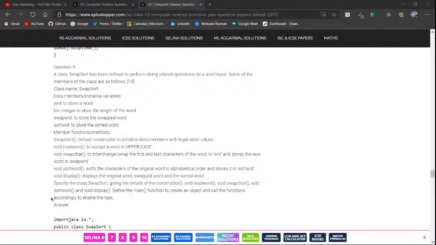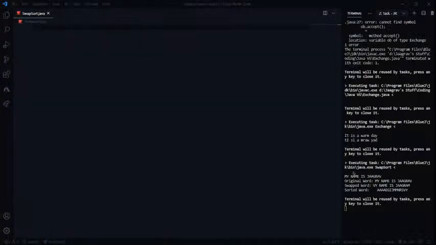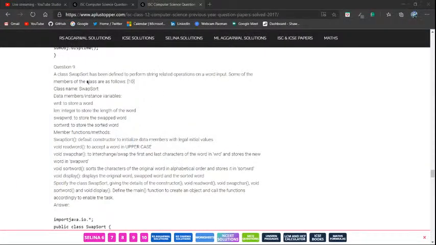Okay, for those who did not see it, I ran a code actually over here, but I don't think it's running the way it should. It is supposed to. So as you can see, it says a class swap sort has been defined to perform string related operations on a word input. Some of the members of the class are as follows: class name, swap sort, data members. Okay, so word, so okay, let's just do this. Import. These are like so simple.